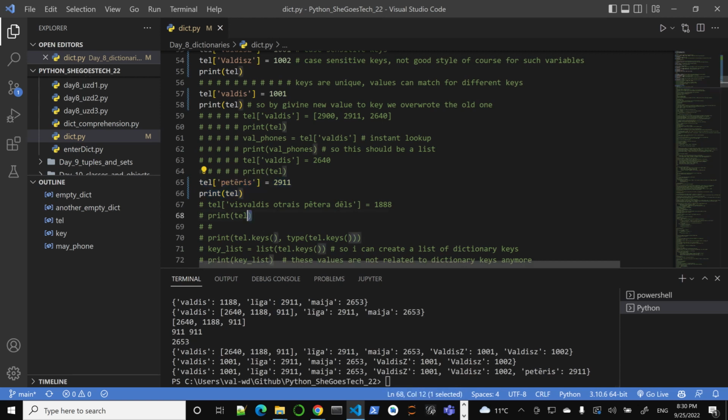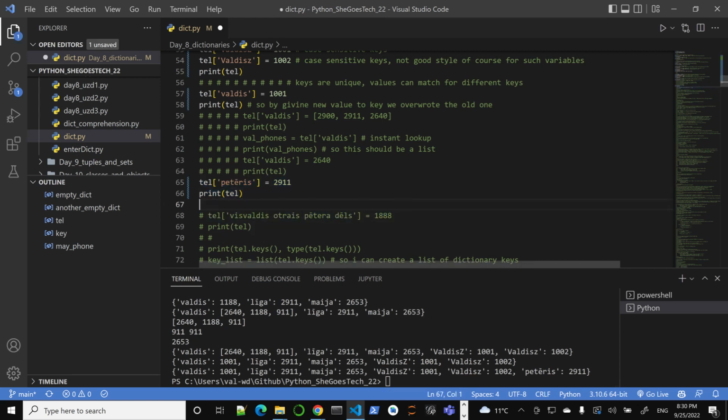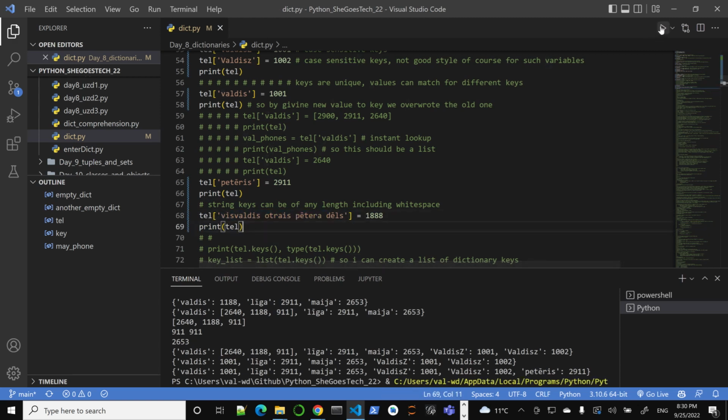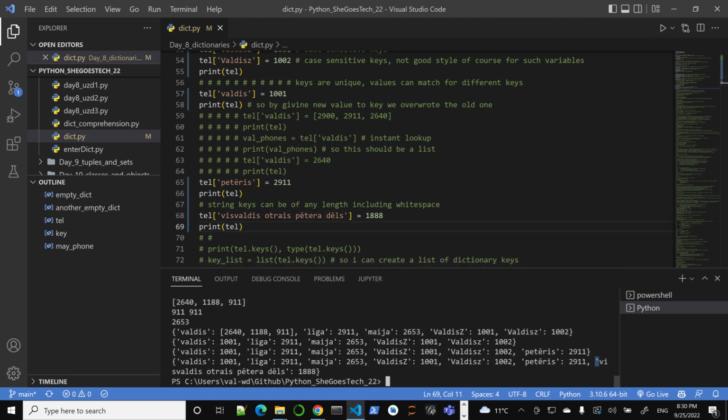And again, string keys can be of any length, including white space. So something like this: Valdis second, Peter, the son of Peter. Of course, a kind of silly example, but that's a completely valid key. That is a completely valid key, and you'll see now that my key is here, with its associated value 1888. All right. Well, we have all the silly keys.